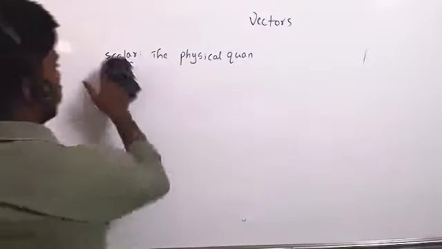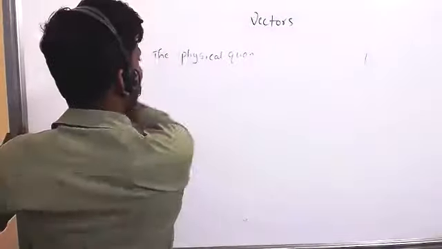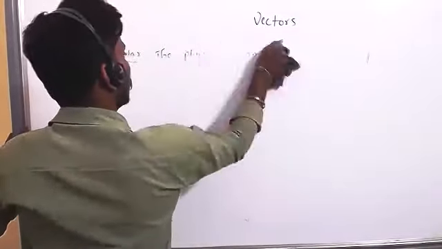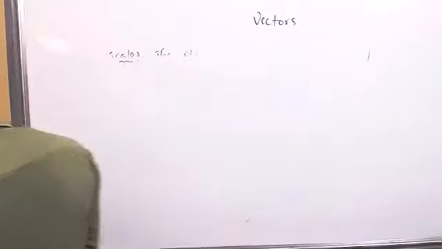And a vector quantity has both magnitude and direction.